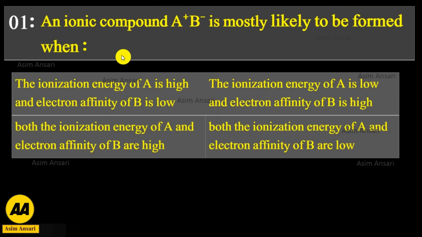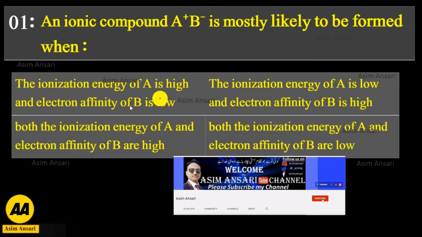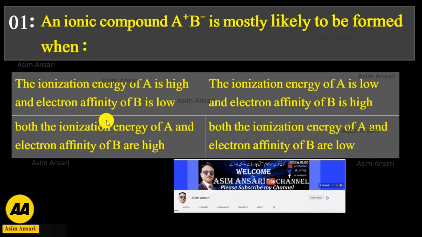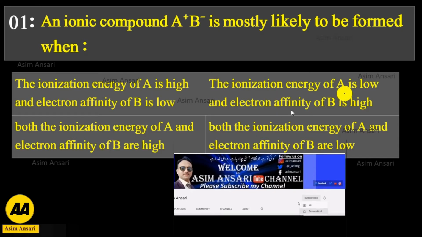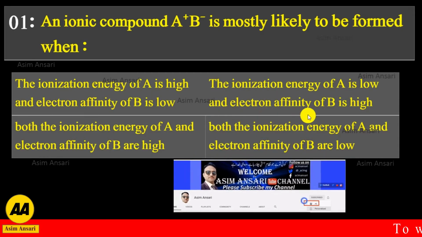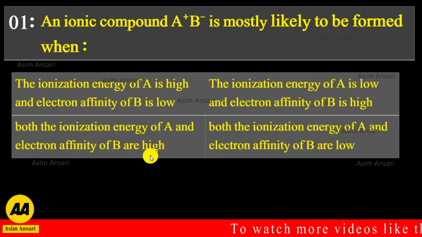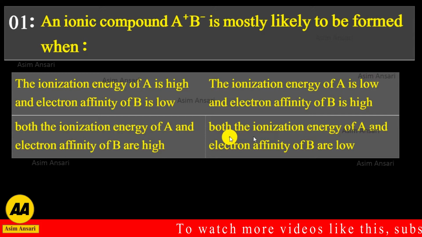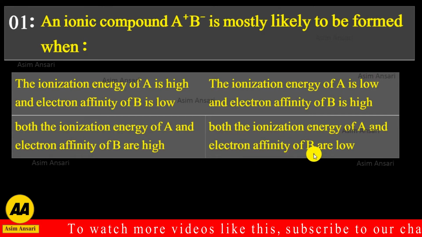First MCQ: an ionic compound AB is most likely to be formed when the ionization energy of A is high and electron affinity of B is low. Second option: the ionization energy of A is low and electron affinity of B is high. Third option: both the ionization energy of A and electron affinity of B are high. And fourth option: both the ionization energy of A and electron affinity of B are low.